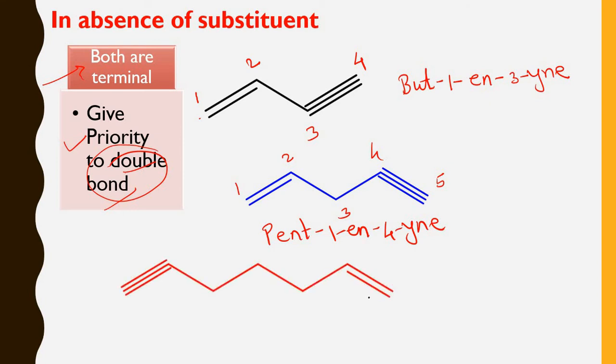So in this example also you have to give the priority to the double bond. That's why it is 1, 2, 3, 4, 5, 6 and 7. So what is the name? There are 7 carbon atoms, therefore it is hept. Double bond position 1, 6-yne: hept-1-en-6-yne. I think this is clear. Now we'll see the next condition.